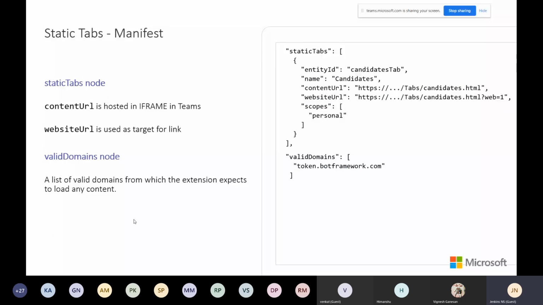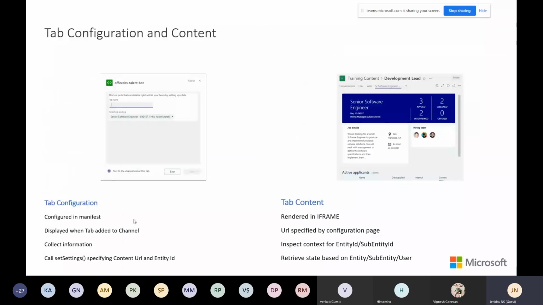It will work. When you go to configuration and content, you have an option to write a tab name and select different web part properties. If you are a SharePoint developer, you know that based on the web part property, it will display the content in that web part. Likewise, you can bring different contexts, and based on the context, you can load the data on the screen. That's the tab configuration and content display, how we are able to do it.